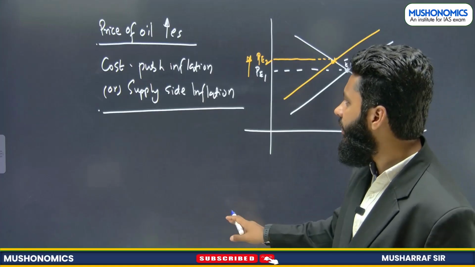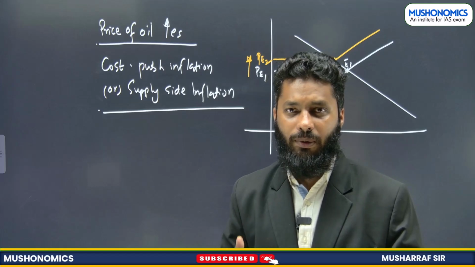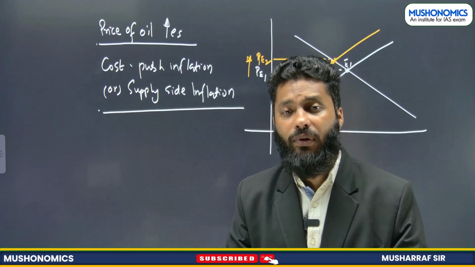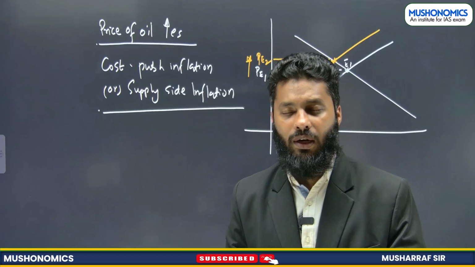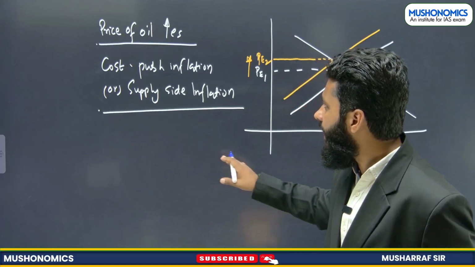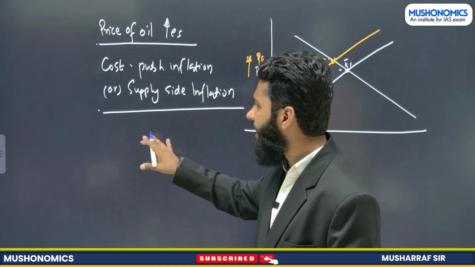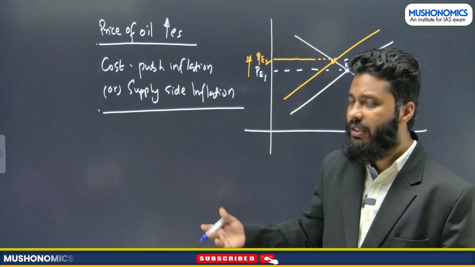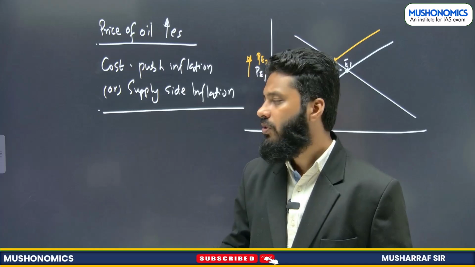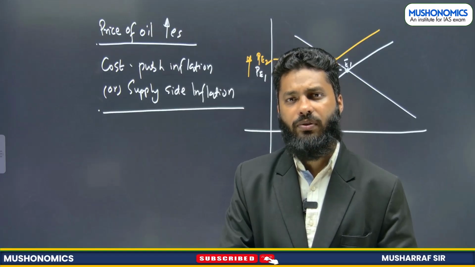Now supply side inflation has to be taken care of by reforming the structure of the economy, by increasing the production capacity of the economy. For example, if oil prices increase, now we have to reduce logistical cost. Better infrastructure is needed, better roads are needed, logistical cost should be decreased, right? So it can happen by reforming our economy. Also sometimes known as structural inflation, because reform in structure of the economy is needed, right? So supply side inflation can be taken care of by reforming the structure of the economy.